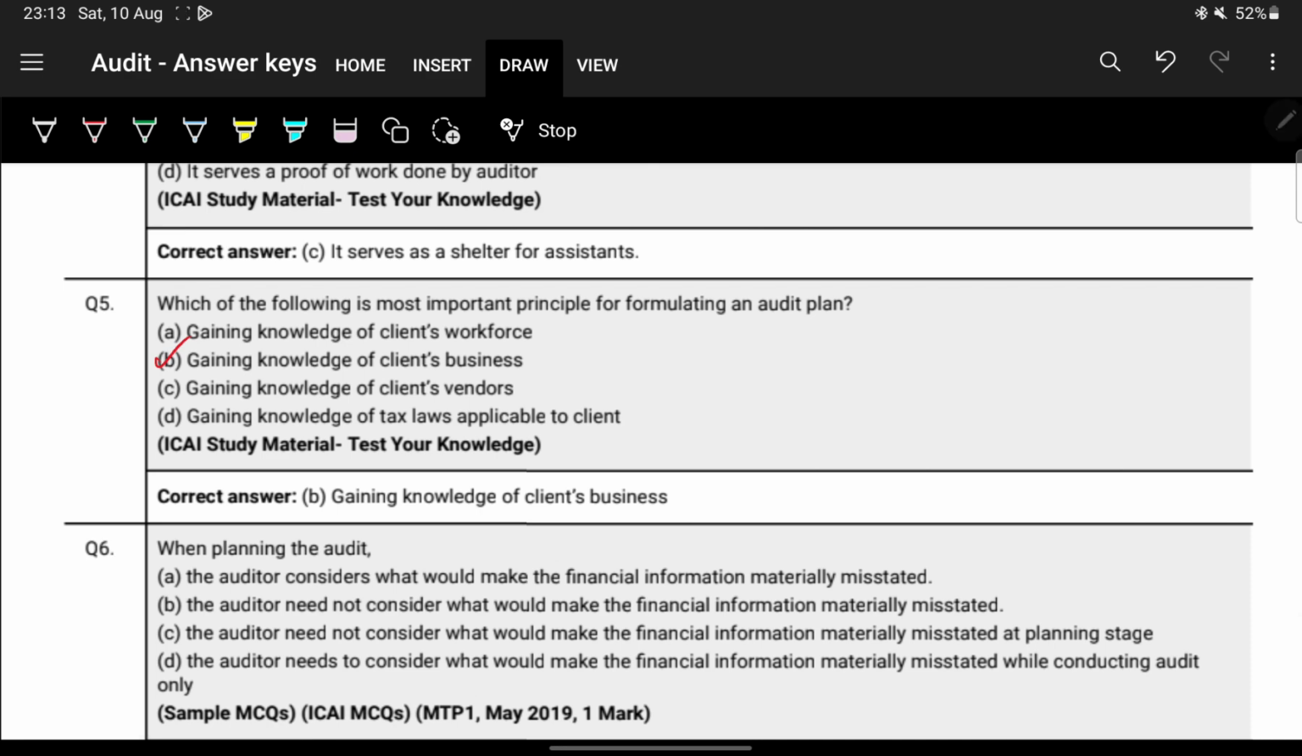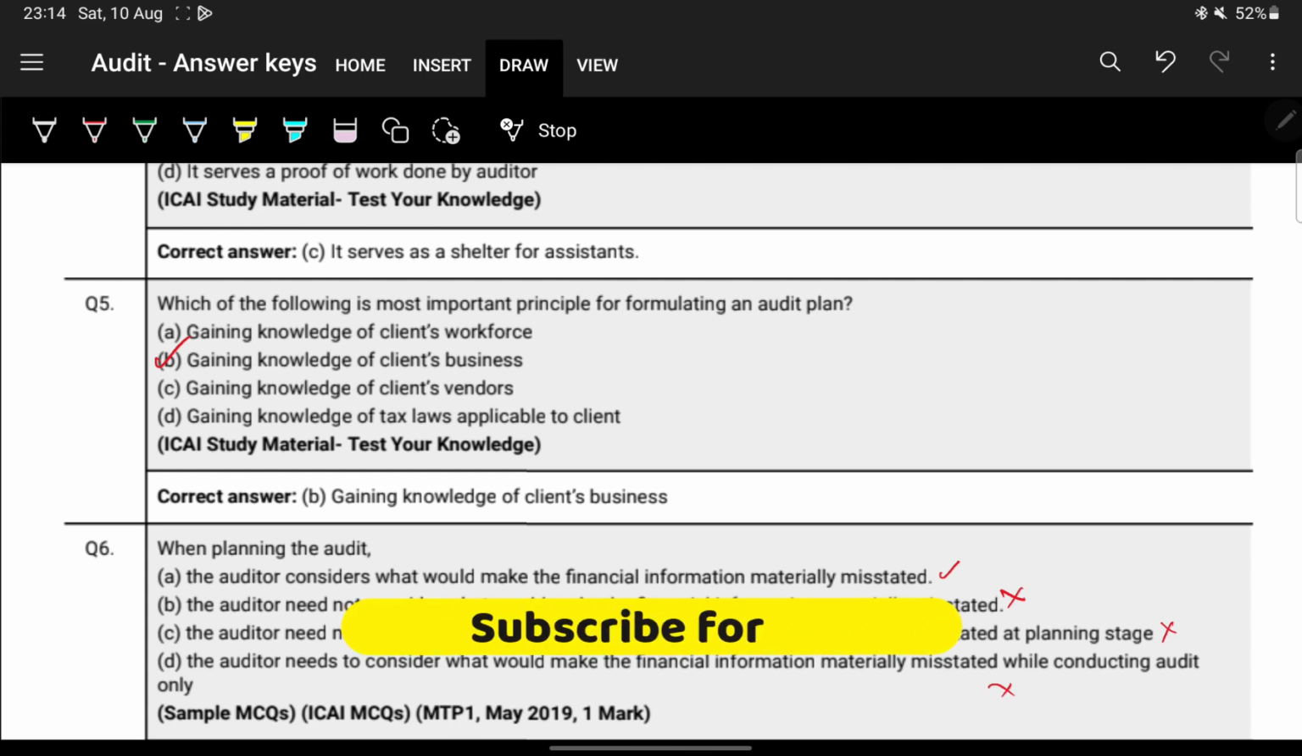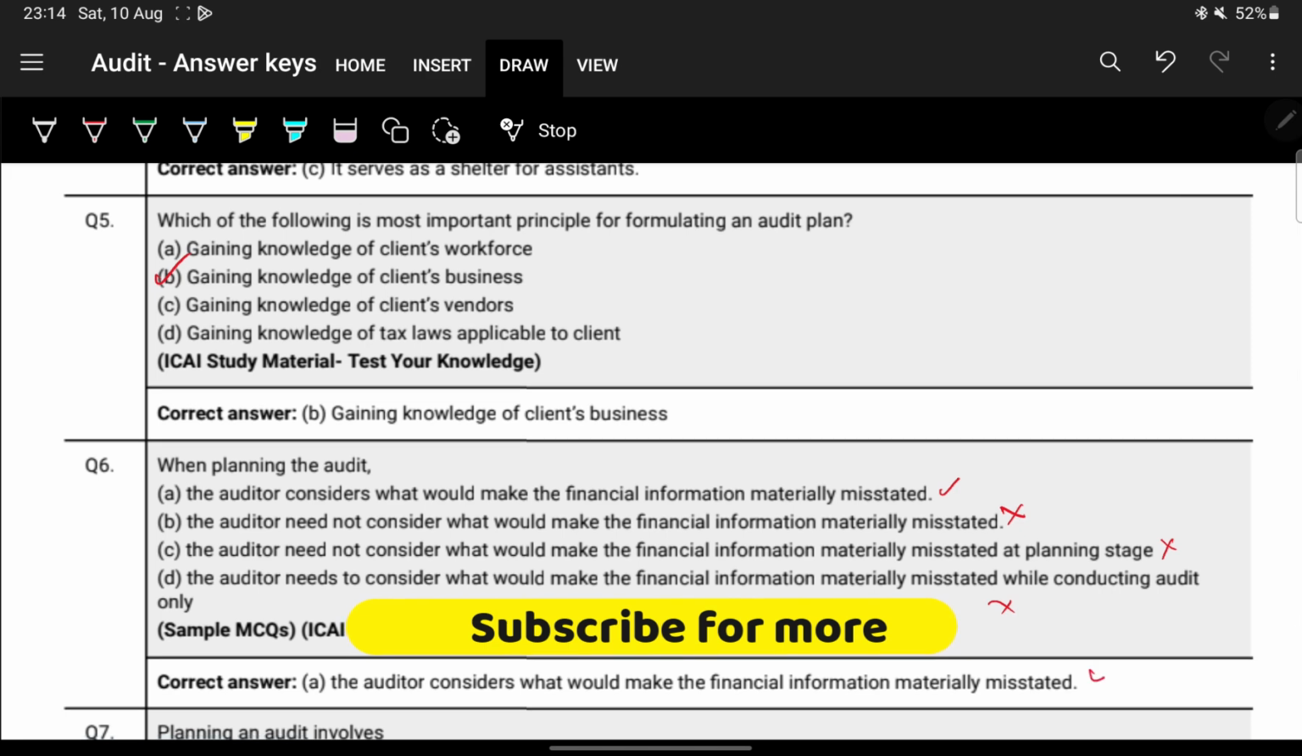Next, when planning the audit, the auditor considers what would make the financial information materially misstated. Yeah, sure. Okay, fine. I feel like that is correct. We'll see the next. The auditor need not consider what would make the financial information misstated. No, he must consider. Auditor need not consider materiality at the planning stage. No, this is also wrong. Auditor needs to consider it while conducting the audit only. No, this is also wrong. I feel like the answer is A. Yeah, the answer is A.